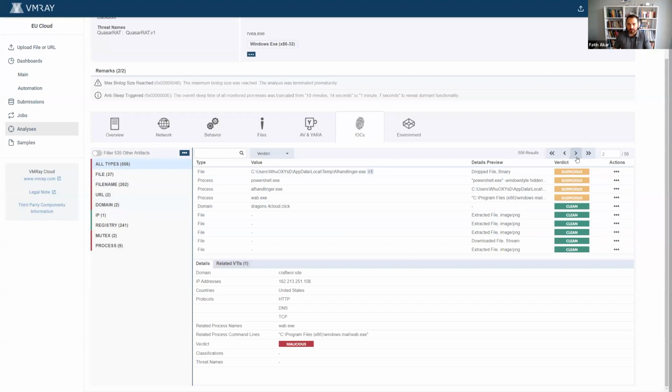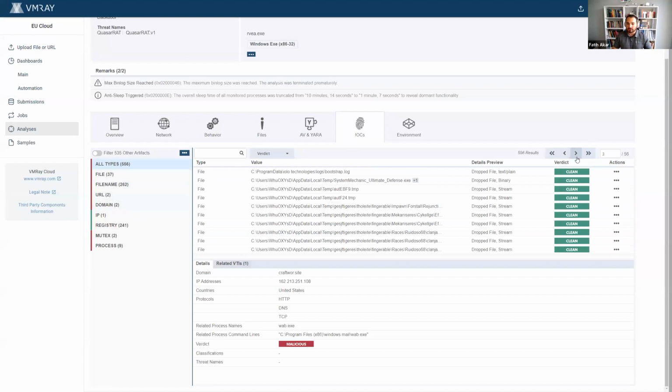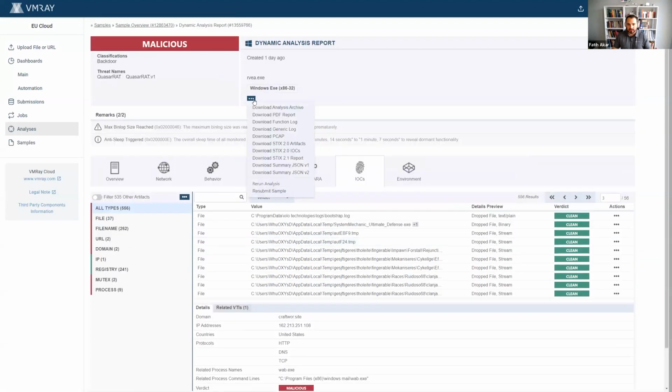Maybe something of interest would be here. Maybe the execution order or visibility order of these IOCs is something that is interesting for you to create a super timeline. All of them are going to be available for you in case you want. Additionally, you can export this as CSV, and you can also extract the entire thing, the function log, PDF reports, and so on and so forth.